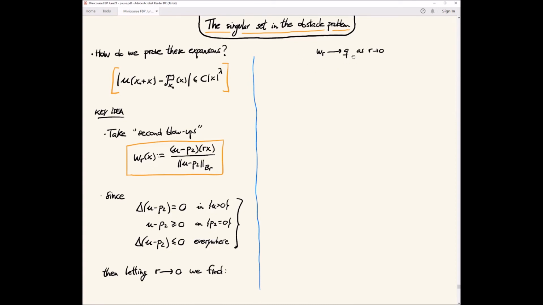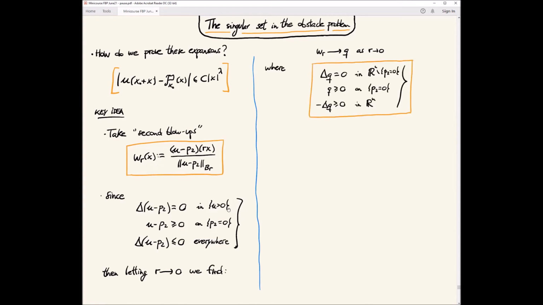Proving convergence is not easy because you need some compactness and so on. But let's say that at least formally, it will have a limit. And then what is the limiting equation for Q? Well, at least formally, notice that the set where u is positive in the limit becomes the set where P2 is positive, which is this one. And then this condition simply stays: u minus P2 is not negative wherever P2 is 0.